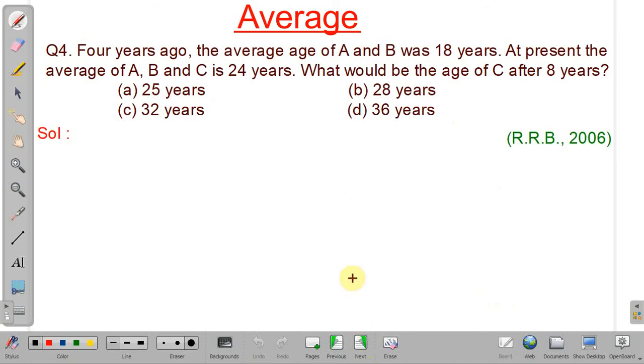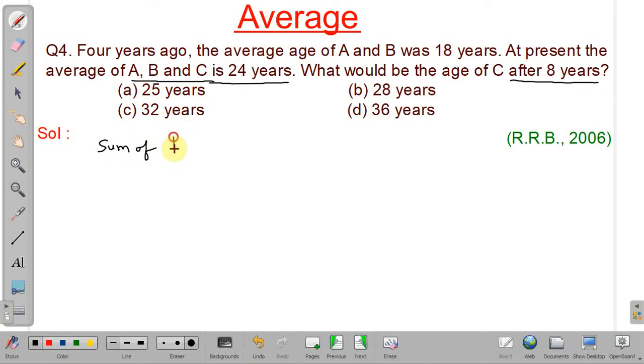See, in this problem, what we have to find is 4 years ago. So 4 years ago, the average age of A and B was 18 years, and at present, the average age of A, B, and C, that is, one new person is included in the group, is 24 years. So we have to find the age of C after 8 years. So how can we solve this? See, we can find the present age of